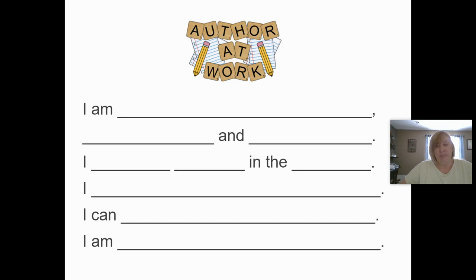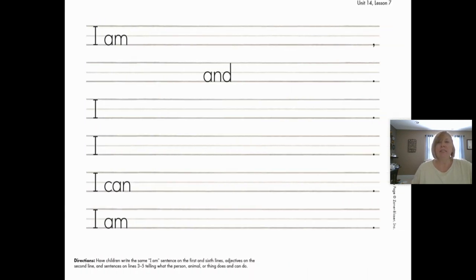On the fifth line, that is your I can statement. And then the last one, I am, is the same as the very first line. You don't need to put adjectives. So here is the template that I'm going to attach, and again, it also has the same idea, I am, comma, blank and blank, period.